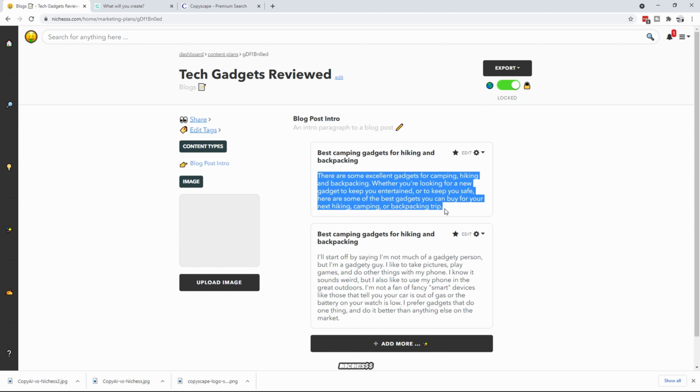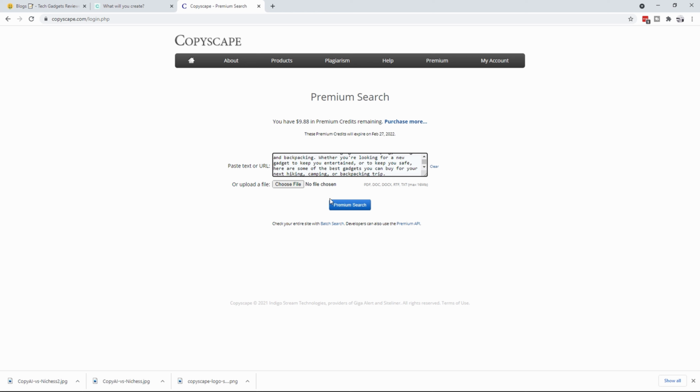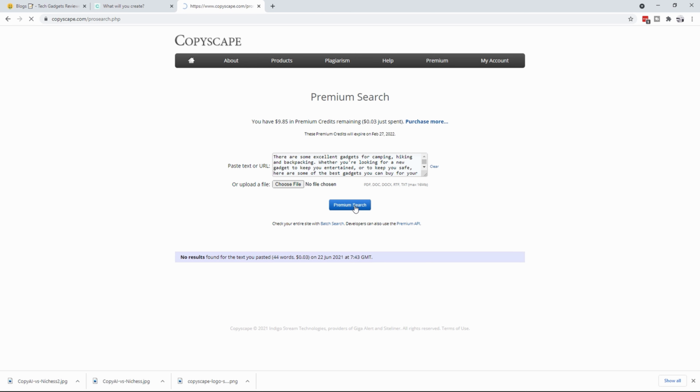So let's copy this, and let's go to Copyscape, paste it in, and do a premium search. So it says no results found. So that means that it's 100% copyright free. So Niches obviously did a very good job.